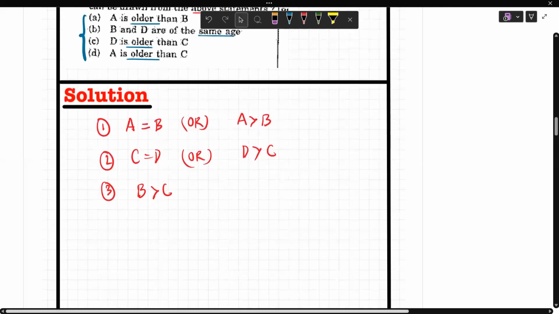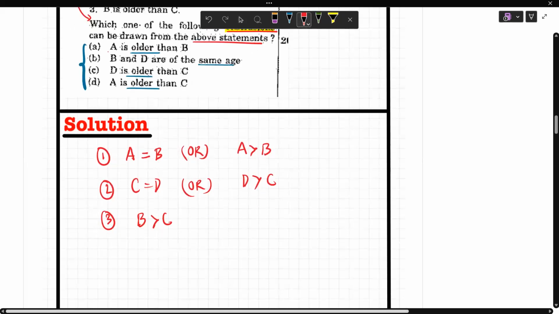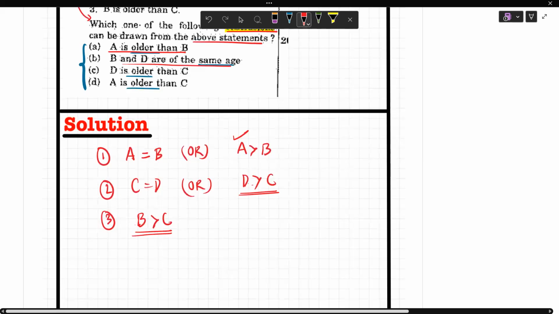Now you have to draw a conclusion. Now let us see. The option says A is older than B. It is pretty clear. A is older than B. Got it? Now let us see other statements. B and D are of the same age? No. Nowhere is it mentioned that B and D are of the same age. Why? Because it says D is greater than C, and here B is greater than C. You have no linkage between B and D. So this is clearly wrong. Option B is completely wrong.